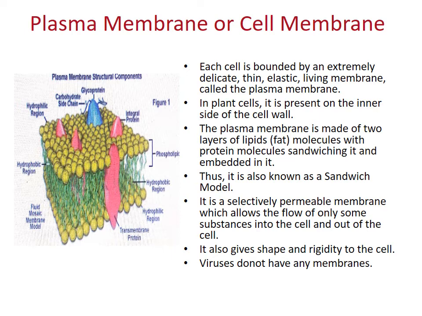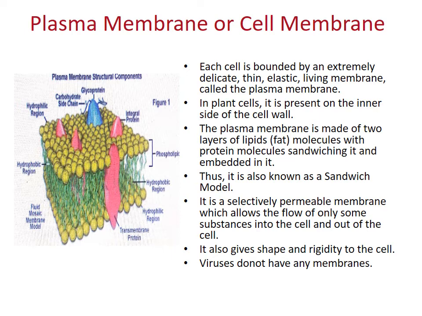It is a selectively permeable membrane which allows the flow of only some substances into the cell and out of the cell. Selectively means only some of the material is allowed to move in and out of the cell. That's why it is known as selectively. Permeable means which allows movement in and out.